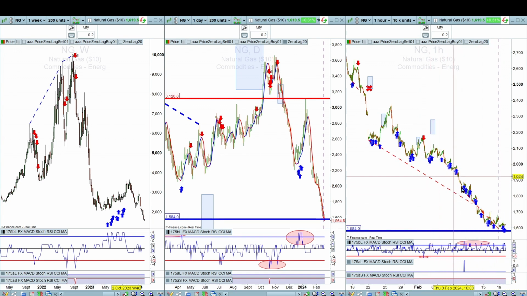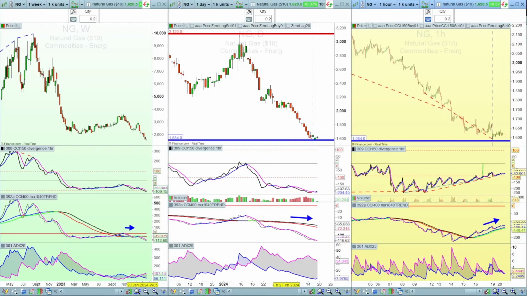I'm not telling you to buy in these areas. This is simply giving you an indication of a potential up move. So that's on a natural gas price. Next we go to the